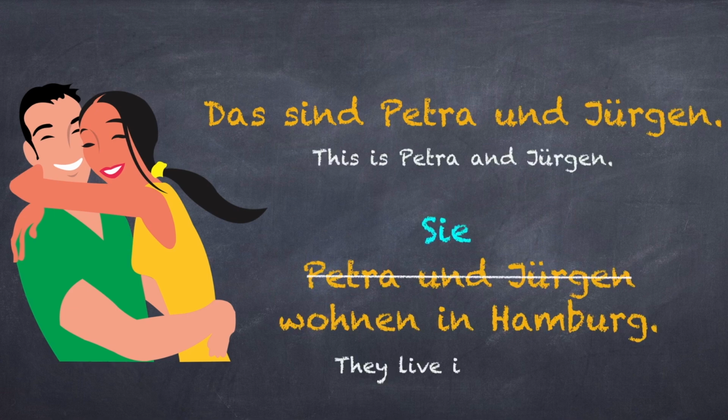Replacing Petra und Jürgen with a pronoun, you will say, Sie wohnen in Hamburg. This Sie is also written with a capital S only when it's at the beginning of a sentence. So we have learned 4 uses of Sie in this video. If you are confused when to use which Sie, you can watch our video on this topic. The link can be found below in the description.